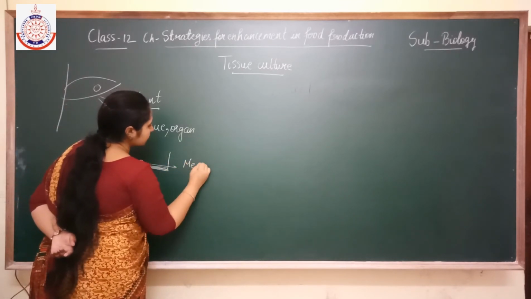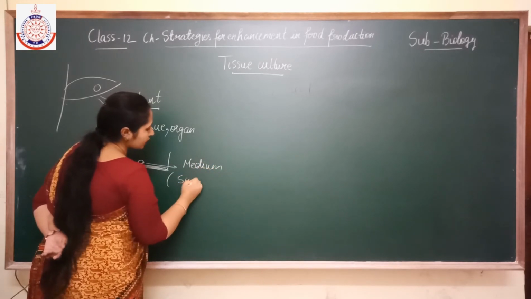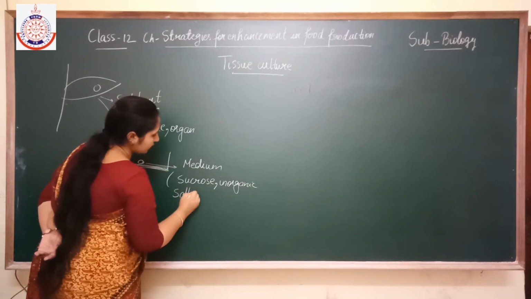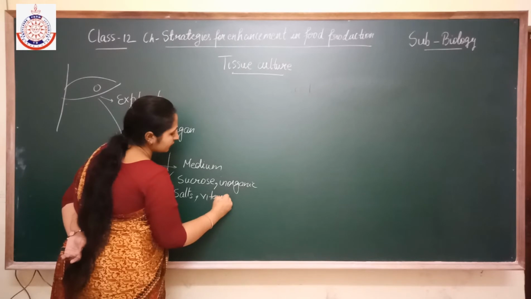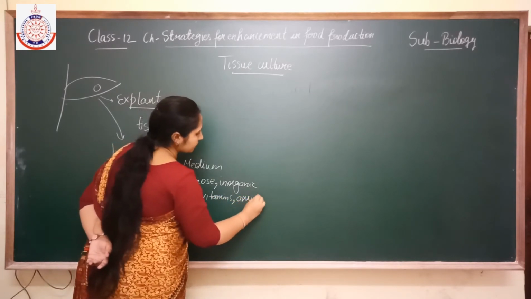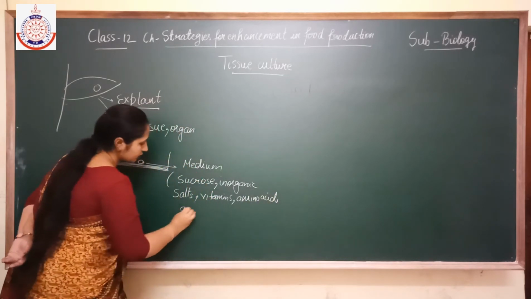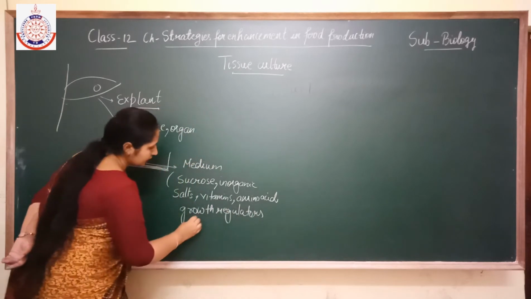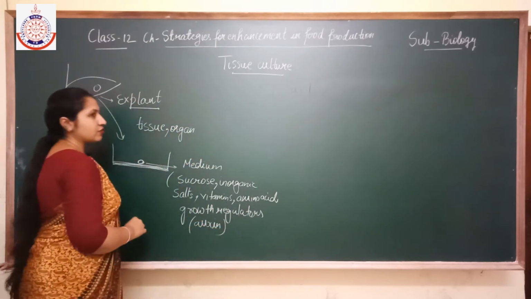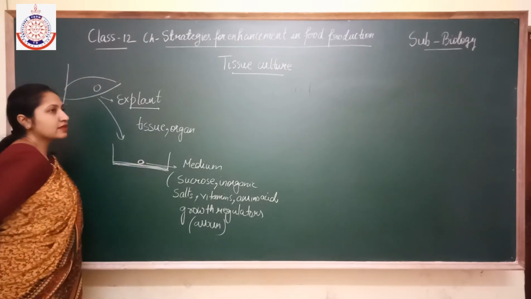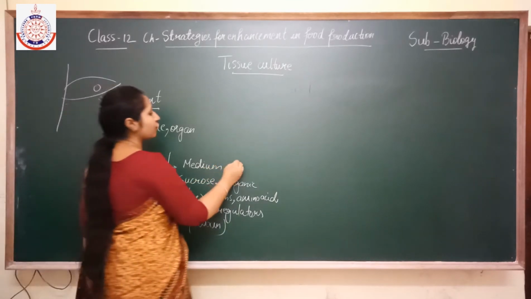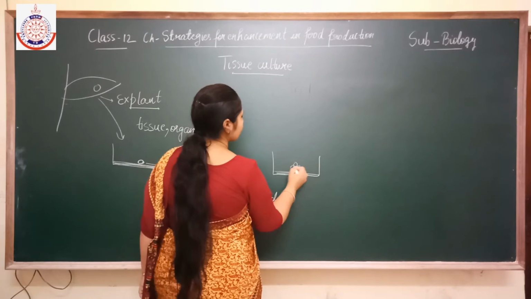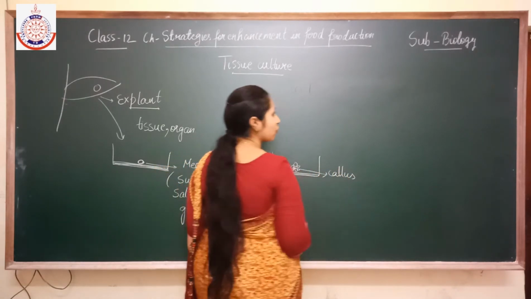This medium should contain the carbon source in the form of sucrose, inorganic salts, vitamins, amino acids, growth regulators like auxin, etc. So this explant utilizes the nutrients from the medium, and then it forms an unorganized mass of cells which is known as the callus.